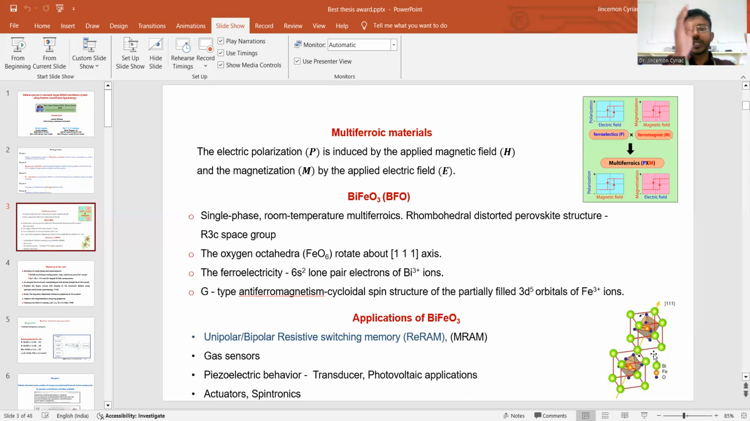That means one phase is ferroelectric, another is G-type antiferromagnetic. The Bi3+ ions have 6s2 lone pair electrons, which give the ferroelectric property of this material. And the partially filled 3d5 orbital of Fe3+ ion gives the G-type antiferromagnetic property.